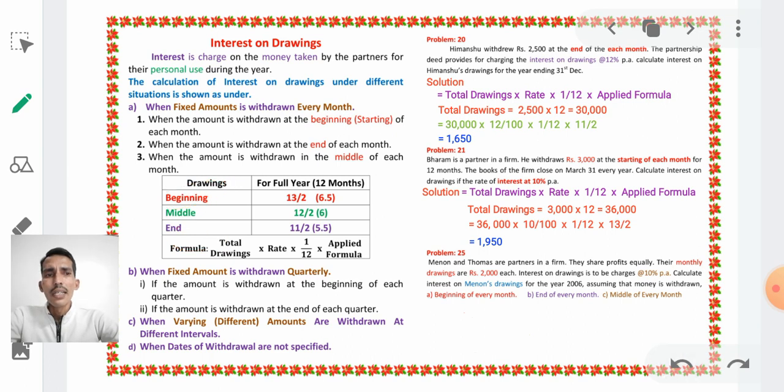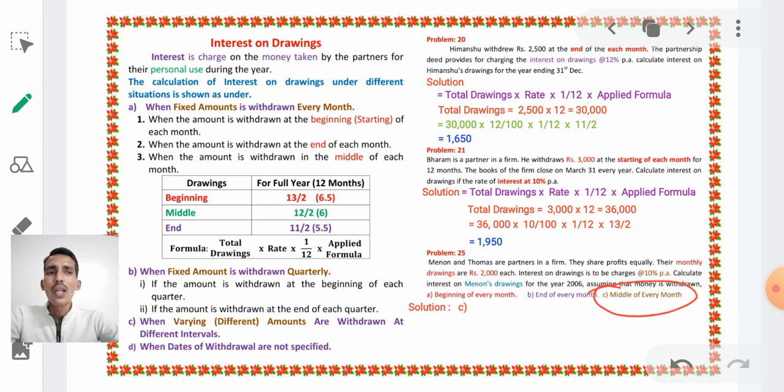Now I take case C, middle of every month, and solve that problem. After the solution, you may try for beginning and end of every month by using these 2 formulas, right?